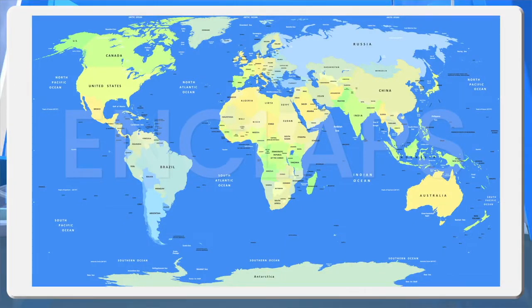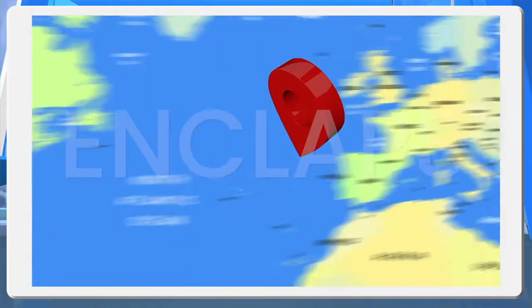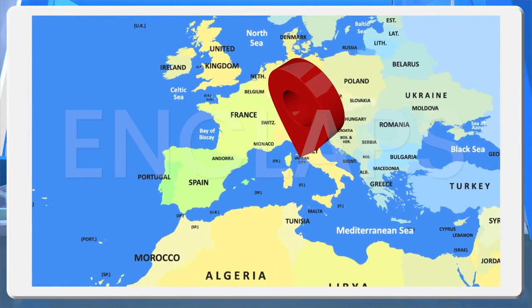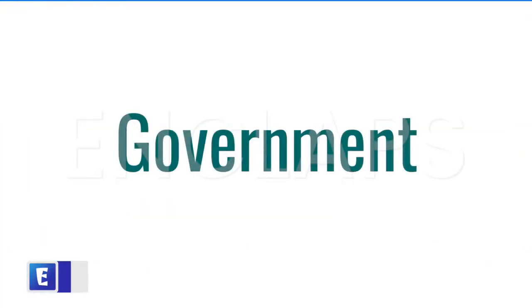This is the world map. Here you can see large countries like Russia, Canada, USA, etc. and many small countries also, like San Marino, Vatican City, etc. Here we can conclude that the territorial size does not matter in the formation of a state. Now let's learn about government.